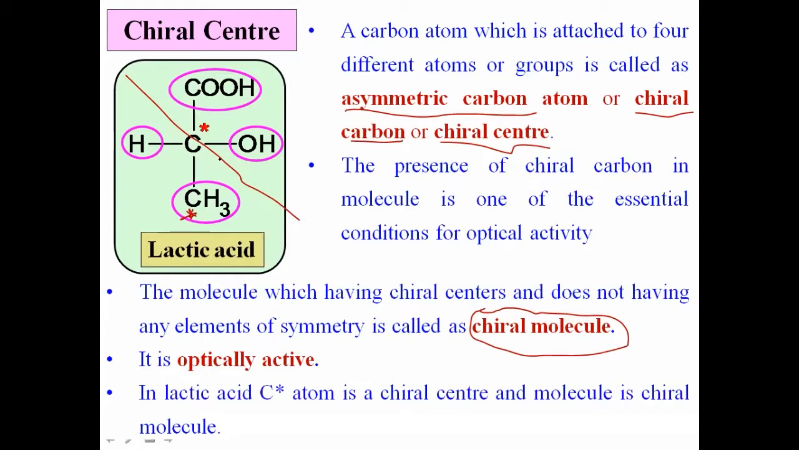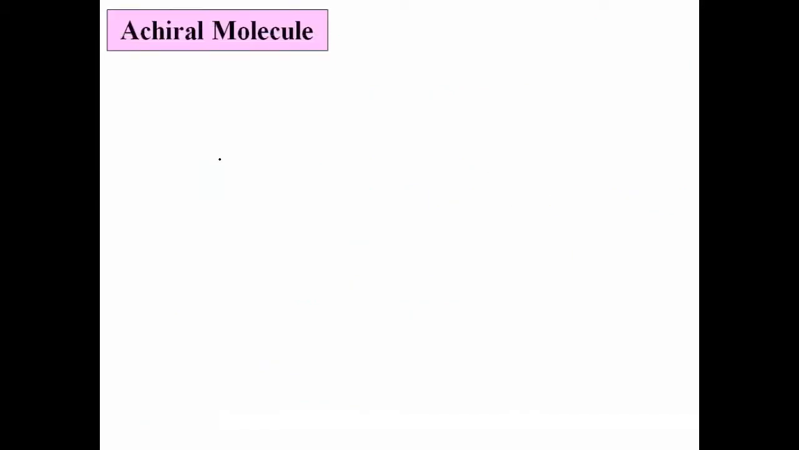Okay, this is a very very important term. आपण काय स्टडी केलं आता? What are elements of symmetry? महत्वाचं elements of symmetry. ठीक आहे. त्यानंतर chiral center किंवा asymmetric carbon atom म्हणजे काय? बरोबर. The carbon atom which is attached to four different atoms or groups is called chiral center. ठीक आहे. त्यानंतर chiral molecule कोणाला म्हणतोय? The molecule which has a chiral center but does not have any element of symmetry is a chiral molecule, and it is optically active. For example, lactic acid. Okay, now let us see the next term, achiral molecule.